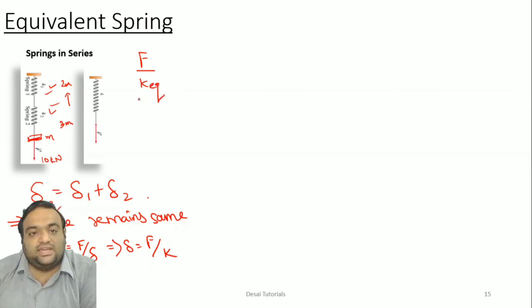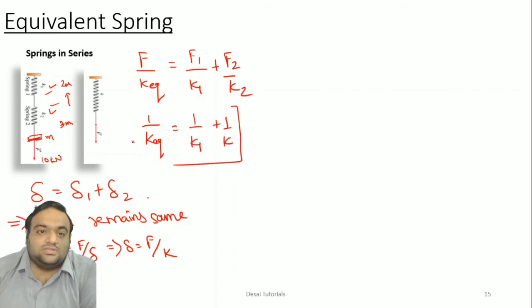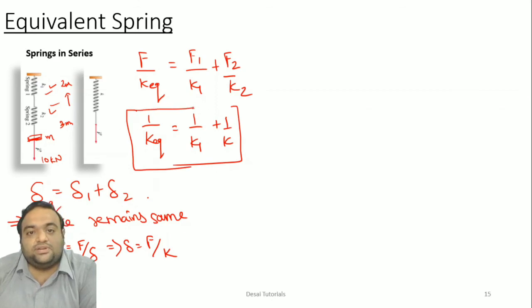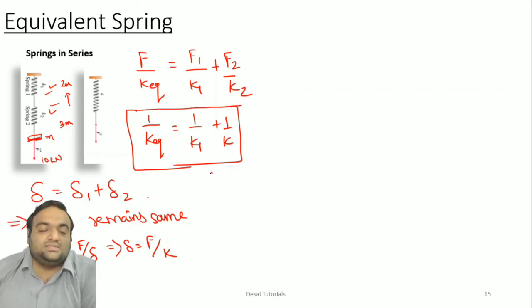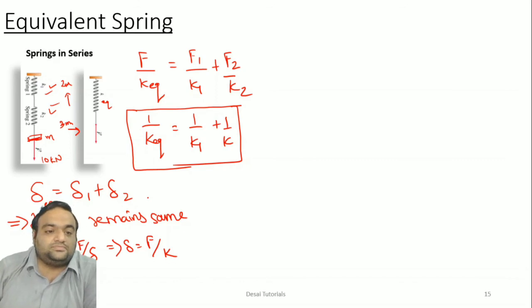So substitute F by K equivalent. Okay, so delta equivalent is equal to delta 1, which is F1 by K1, plus F2 by K2. Since the force remains the same, what you can say is 1 upon K equivalent is equal to 1 upon K1 plus 1 upon K2. So this is the general solution which you can obtain when the springs are in series, right? And this is the equivalent circuit diagram for the system.